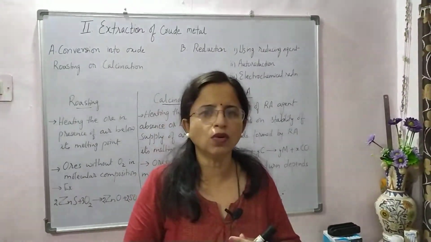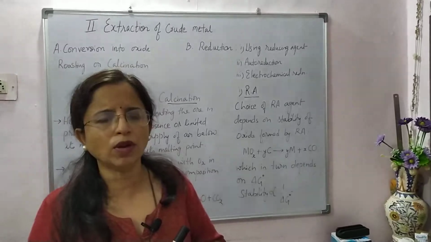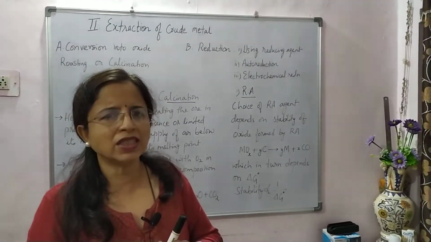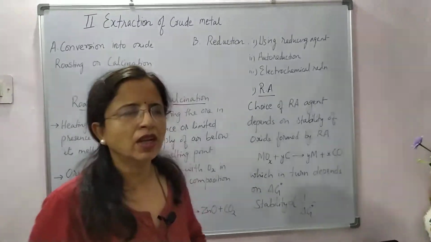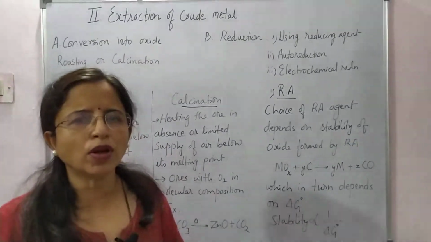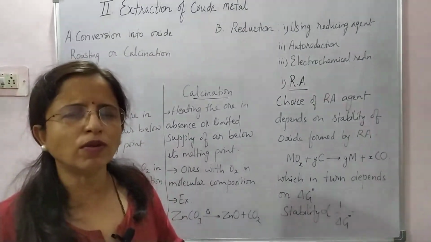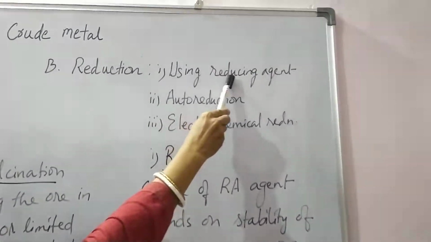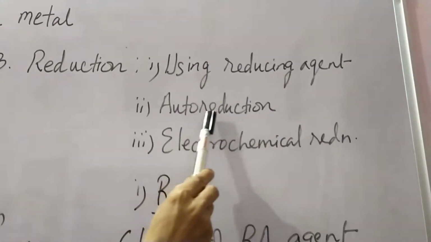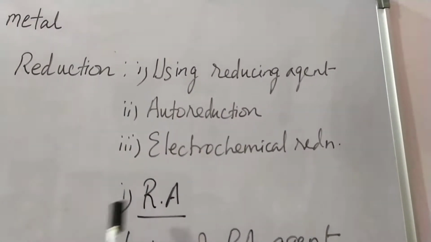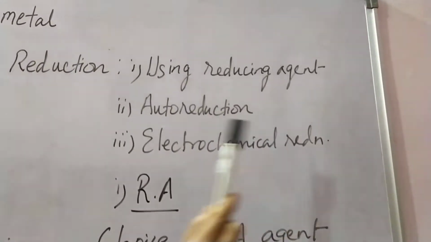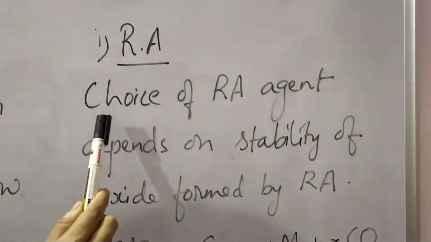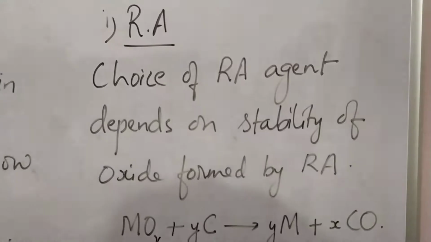Once the ore is converted into oxide form, the second sub-step of the second stage comes, that is reduction. Reduction is nothing but the process of removing oxygen from the oxide form. Reduction can be done either by using a reducing agent, or by auto reduction or self reduction, or electrochemical reduction. For the use of a reducing agent, we have to choose a proper reducing agent.